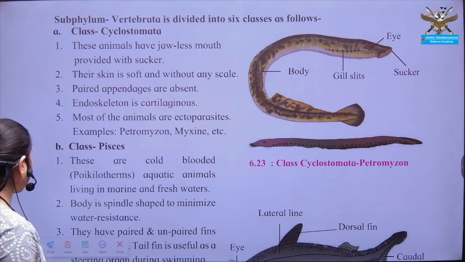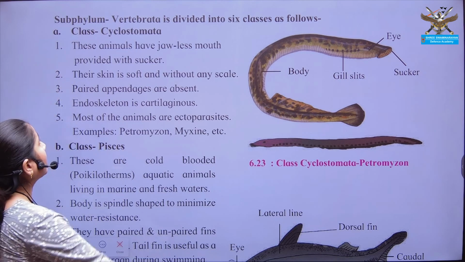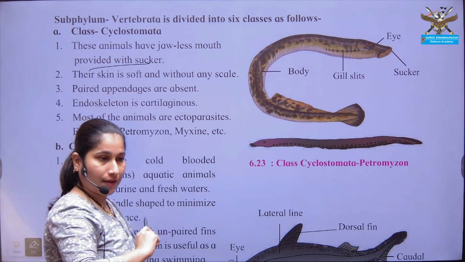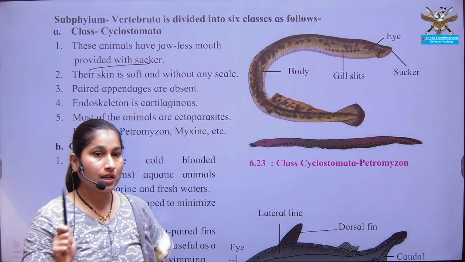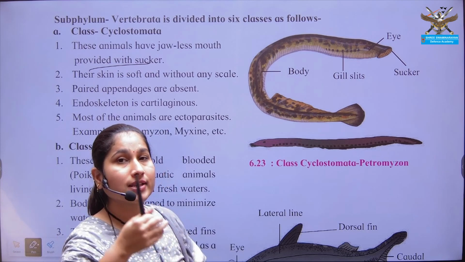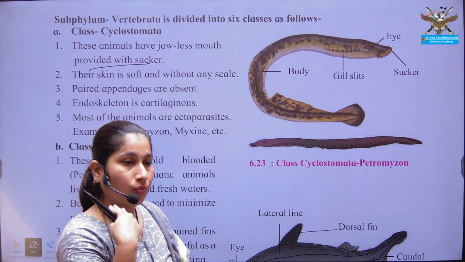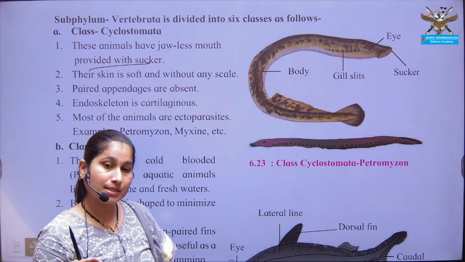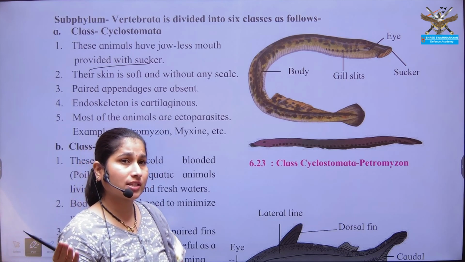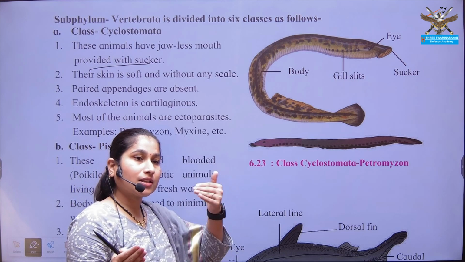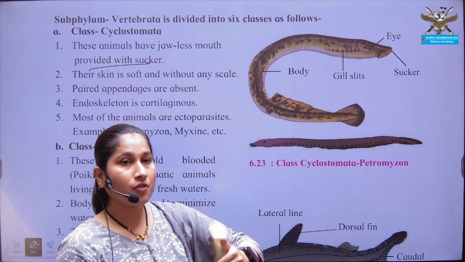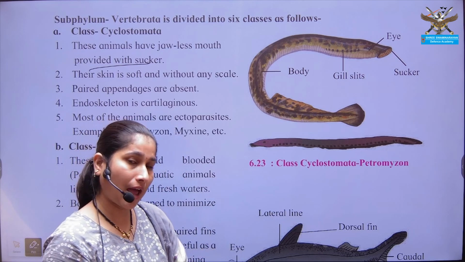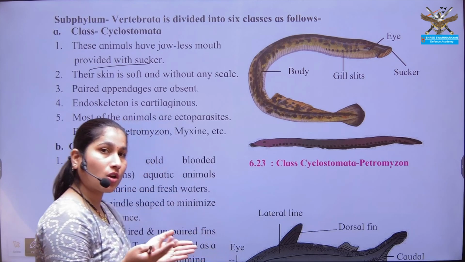Cyclostomata. What are the peculiarities of Cyclostomata? They have suckers. First, they do not have a jaw, right? The presence of a jaw is the most advanced character. We humans have jaws, and complex multicellular organisms have jaws, so obviously the evolution of jawed organisms was from jawless organisms.